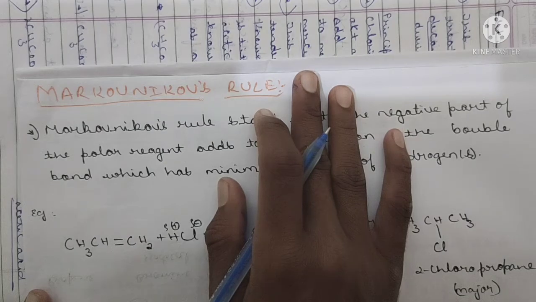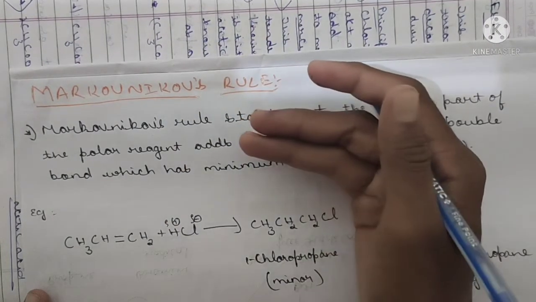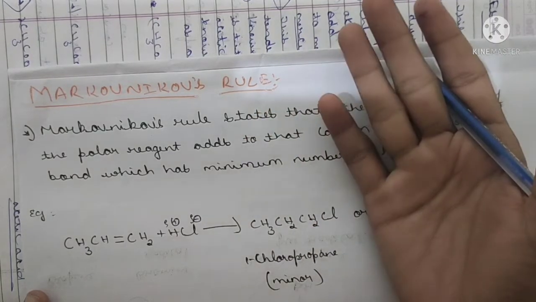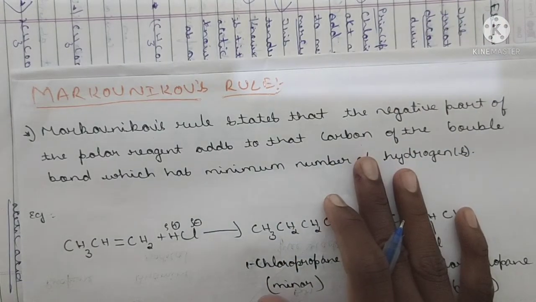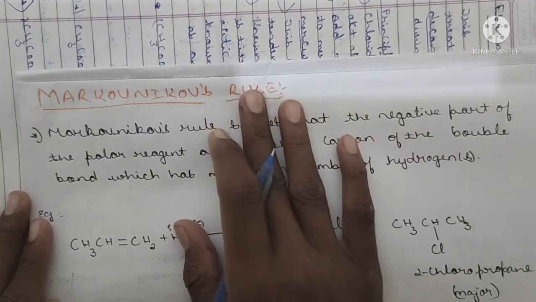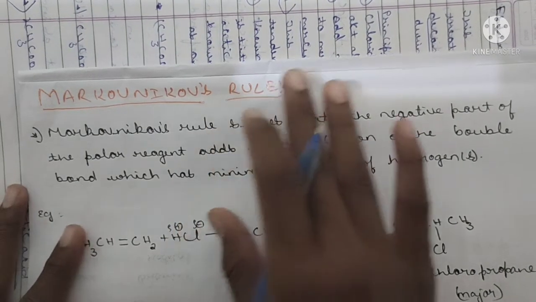Clear, peroxide effect. You have to remember the synonym also, because there is a high chance the synonym will be asked in your examination. It means they may ask you to write in detail about the peroxide effect, the mechanism of that peroxide effect, or Markovnikov's rule. Got it? You have to be ready for all situations. Now let's start this concept. Today's concept is very beautiful, so let's begin.